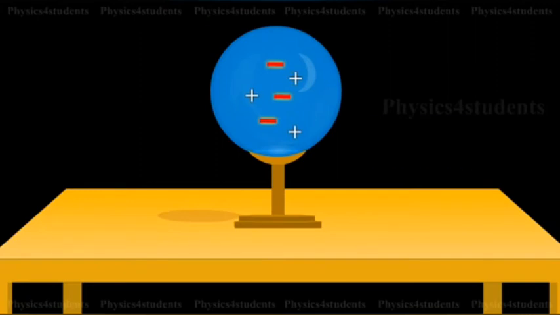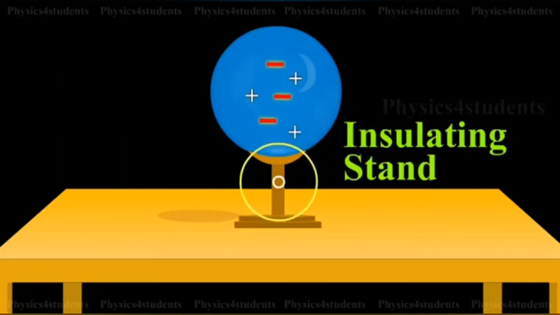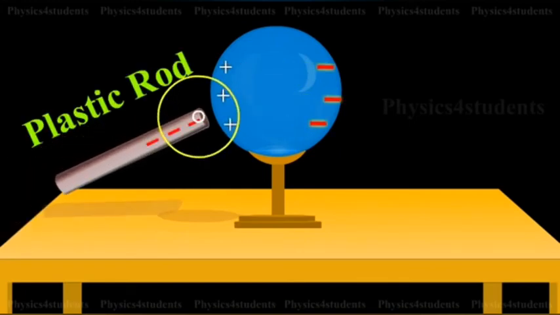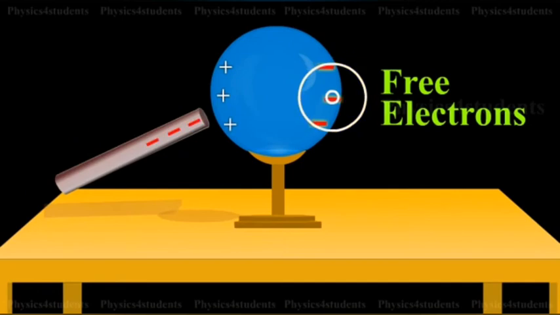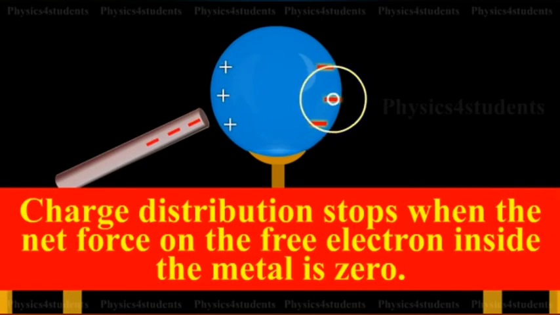There is an uncharged metallic sphere on an insulating stand. When a negatively charged plastic rod is brought close to the sphere, the free electrons move away due to repulsion and start piling up at the farther end. The near end becomes positively charged due to deficit of electrons. This process of charge distribution stops when the net force on the free electron inside the metal is zero. This process happens very fast.